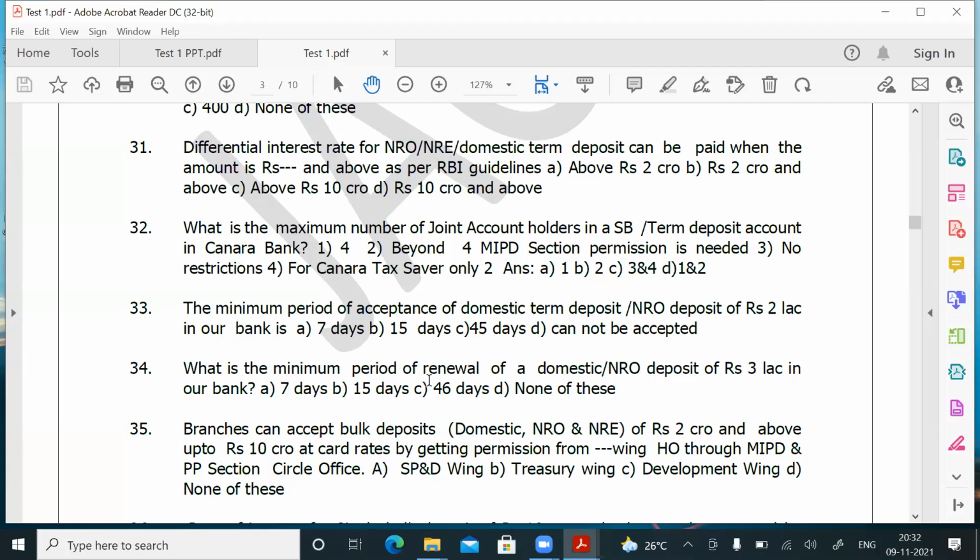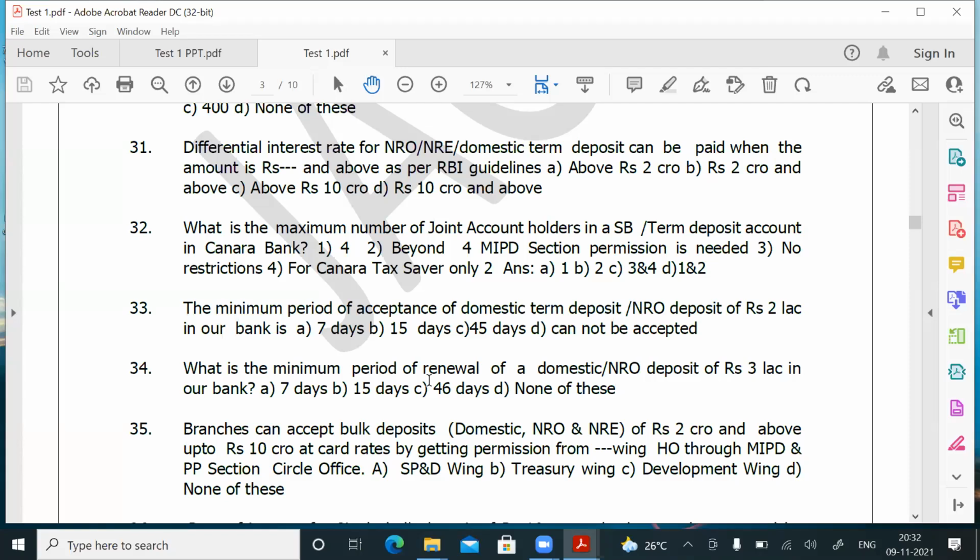Now, after 15 days, the deposit is mature. So the maturity value, let's assume, is 2 lakhs 1,000. So what is the period for renewal of this 2 lakhs 1,000? See, irrespective of the amount, in the case of renewal, the minimum period is 7 days.